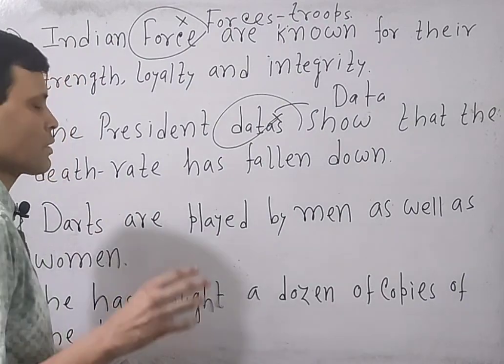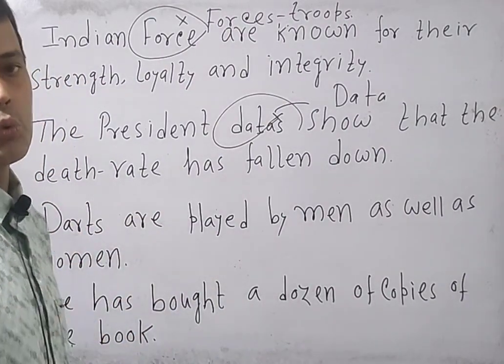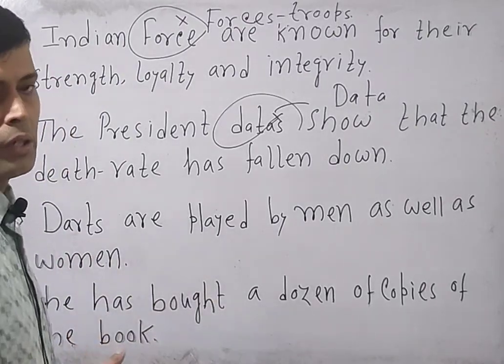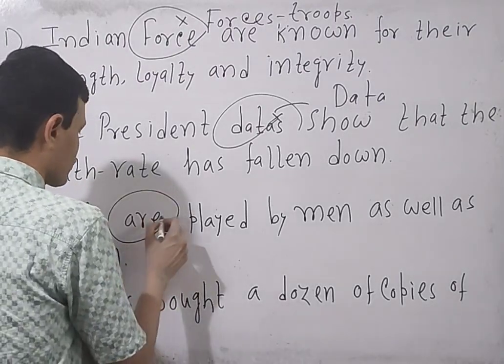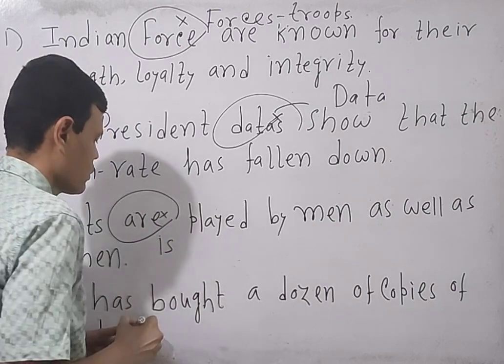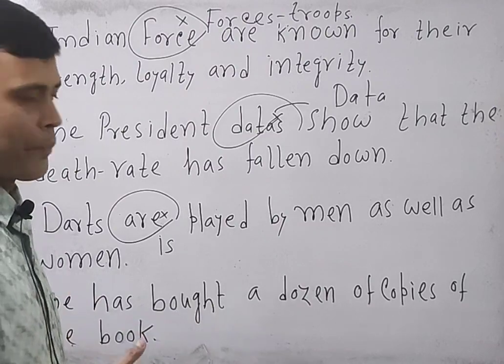Likewise, darts is a single game. It is not like more than 2. So we need to focus on the singularity or plurality of the noun. So here it is not right. It should be is.